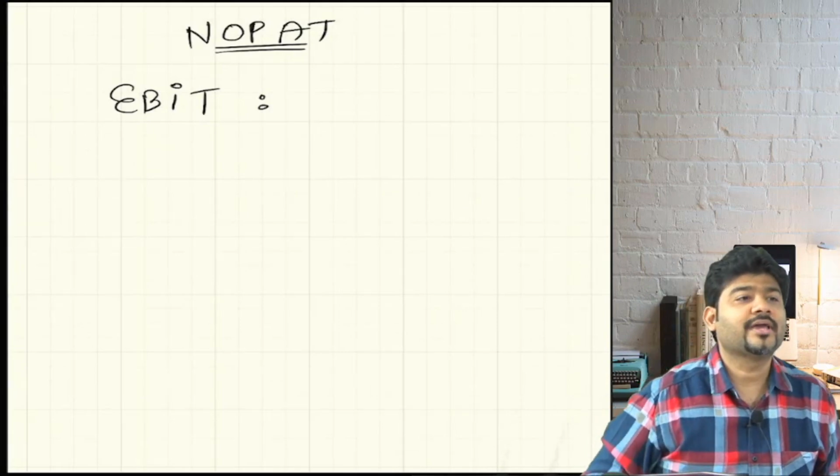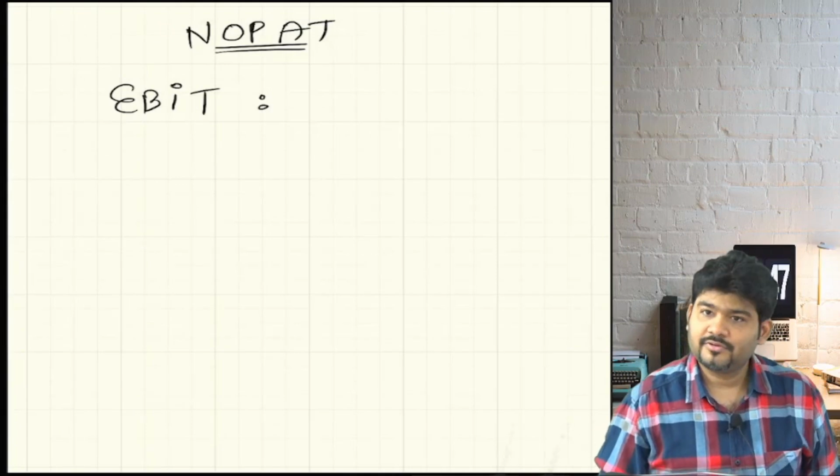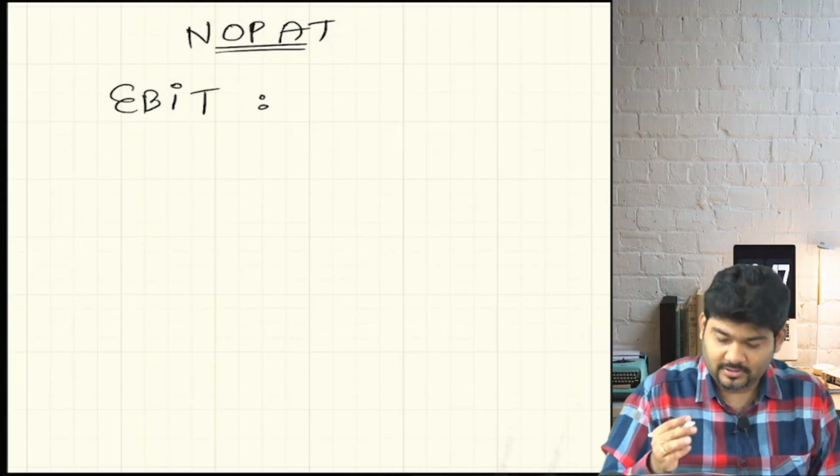Okay, ma'am? Okay. So we start with EBIT. Where will we pick this EBIT from? From the annual report, profit and loss account, we'll pick the EBIT.